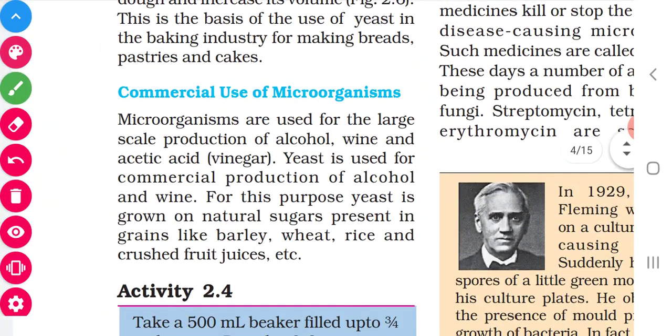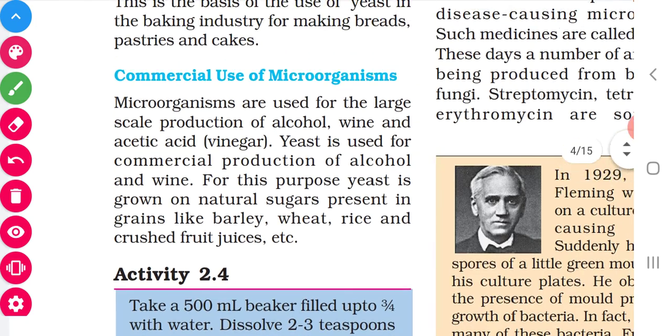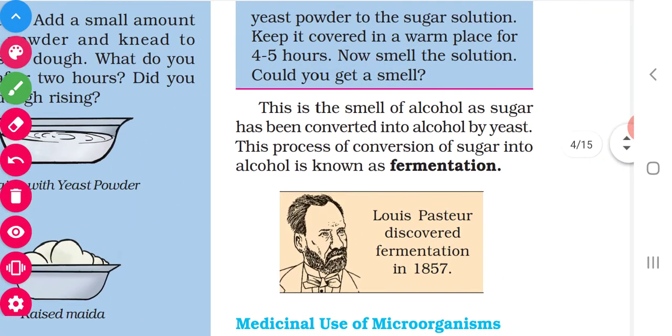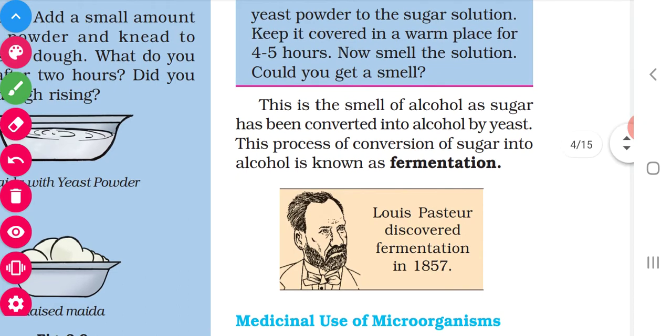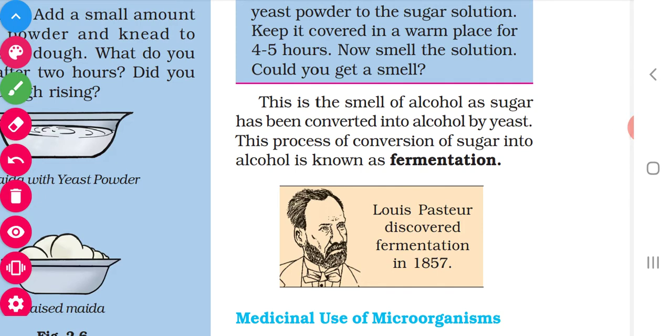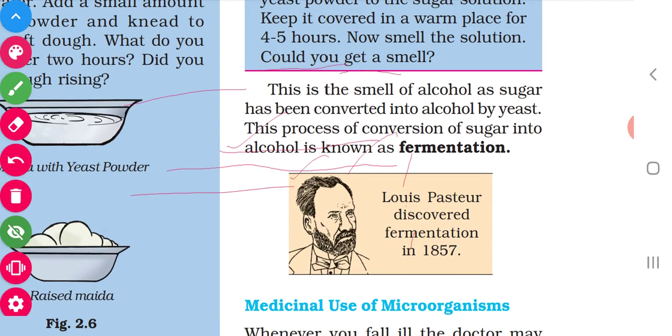So we have to take the natural sugar that is present in rice, barley, wheat or crushed fruit juice. To that we have to add some yeast. And we have to close that and keep it for a few days, or we can keep it for 1 day. After the days we can open it and we can feel the smell of alcohol. The yeast will convert the rice and the crushed fruit into alcohol. So this reaction is called fermentation. What is this reaction called? Fermentation.